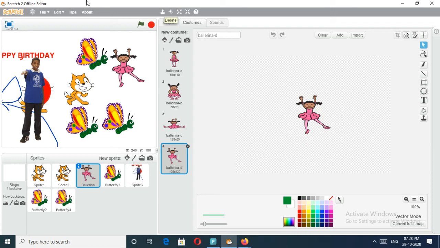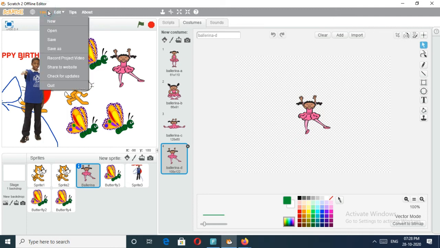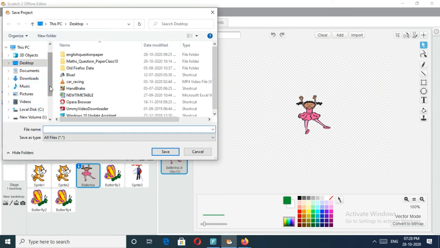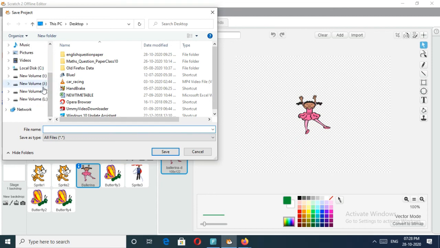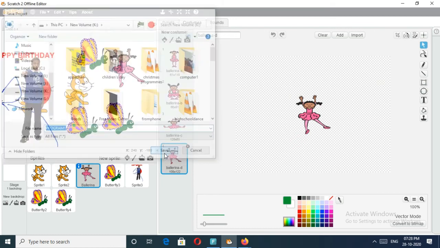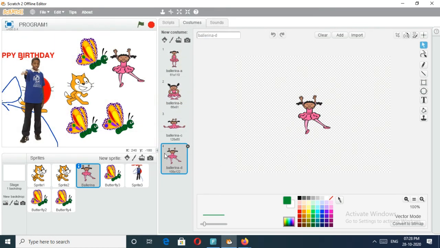Okay, in this video we studied how you can insert the picture and all. Then how can you save this file? Using this save option. When you click on the save option, you can see different folders here. From this folder you may select any folder, and after that you type a name here. For the first program I will give the name program 1. Click on the save button.